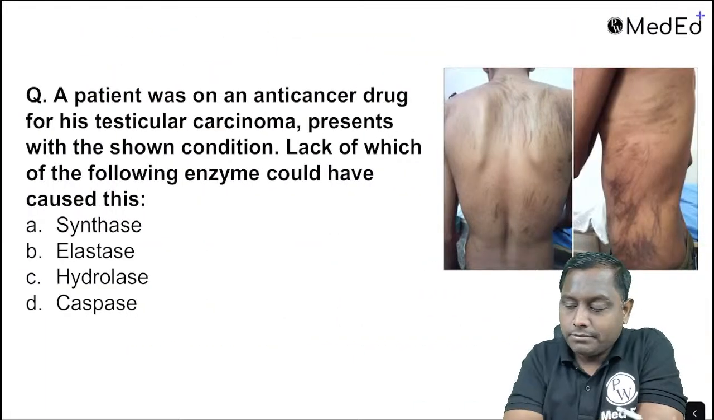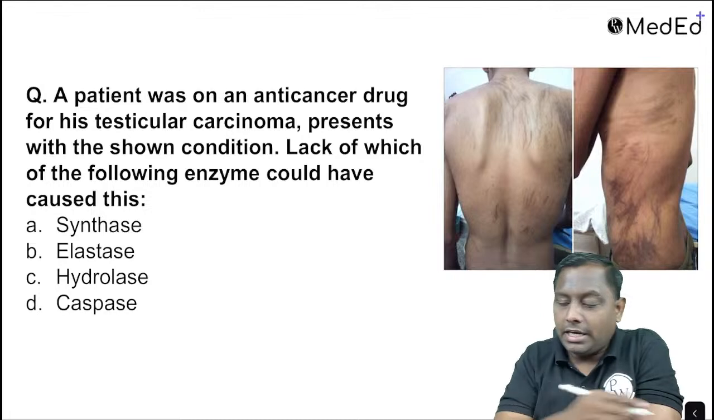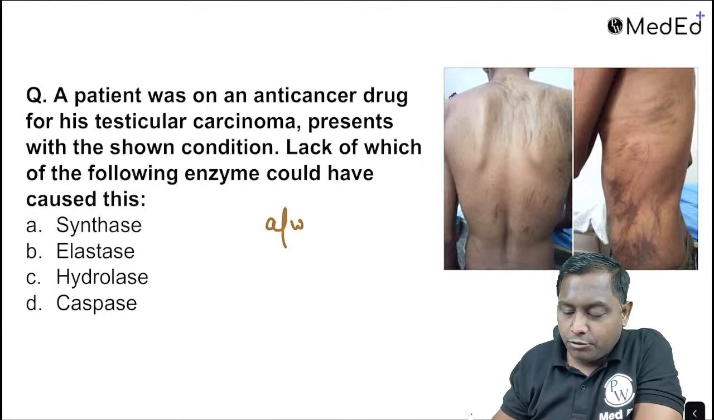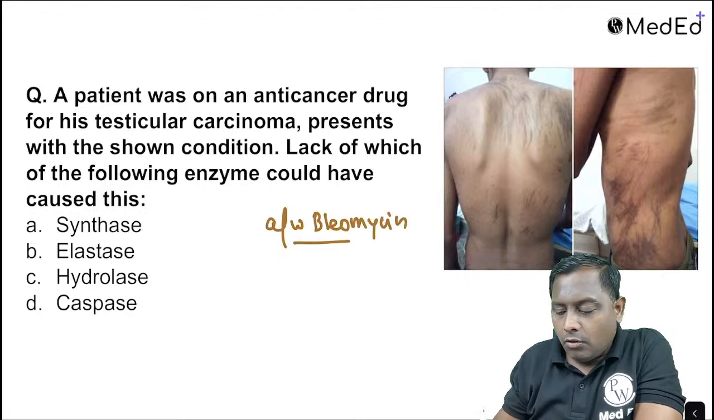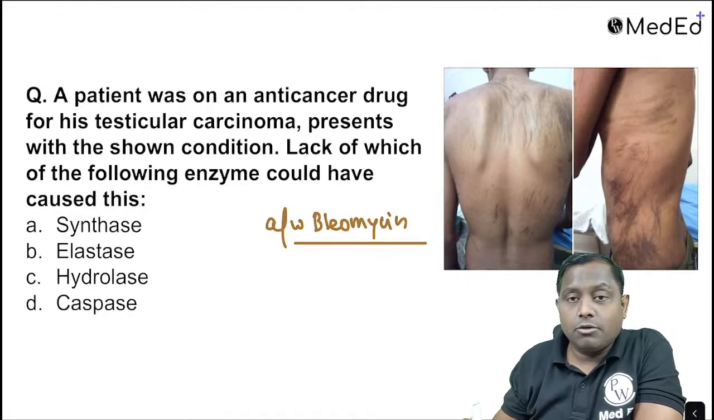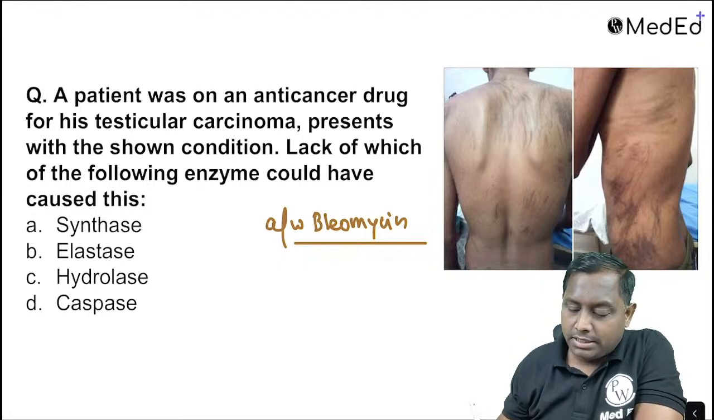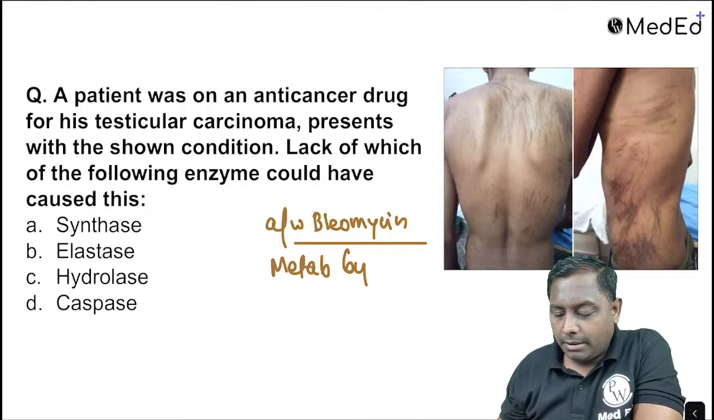ठीक है. Now this was a case of flagellate dermatitis. Flagellate dermatitis is mainly going to be associated with which drug? सबसे पहले तो आपकी MCQ में पूछा था, associated with which drug? Bleomycin. Now I am expecting कि अब अगले एग्जाम में क्वेश्चन पूछेगा कि why bleomycin क्यों करता है? Because bleomycin is mainly getting metabolized by an enzyme called your hydrolase.